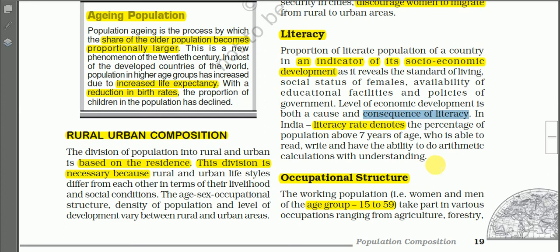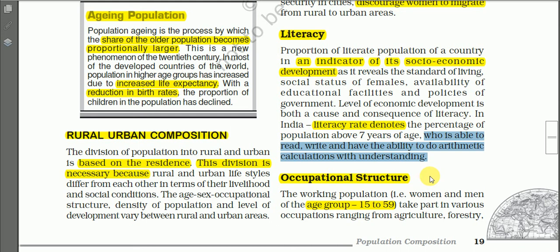So what do you mean by a literate person according to the Census of India? In India, literacy rate denotes the percentage of population above 7 years of age who is able to read, write, and have the ability to do arithmetic calculation with understanding. So this is the definition of a literate person for India. Any person attaining the age of 7 years and above who is able to read, write, and do arithmetic calculation with understanding is called a literate person.